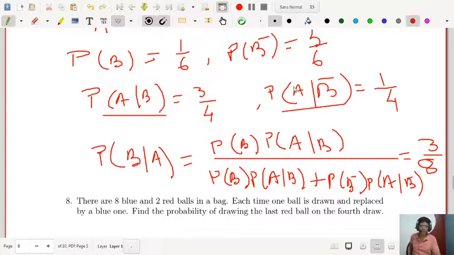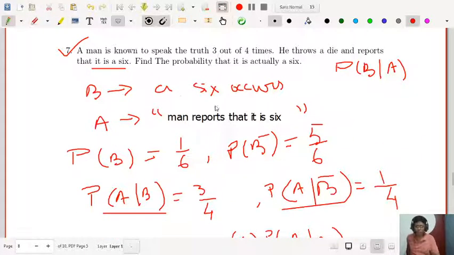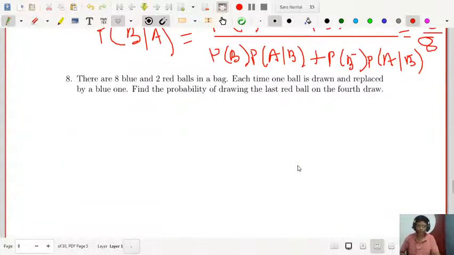Everybody please check that your answer will be 3 by 8. So this is a beautiful example of Bayes. How will you apply it in true lies problems? Let us have another problem.